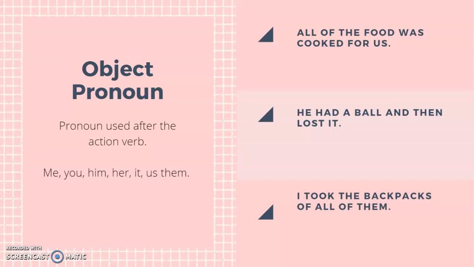The first thing that I want you to do is underline the action verb. All of the food was cooked for us. Our action verb is cooked. So, always the object pronoun is after the action verb. So, look over here. Boom. Us.